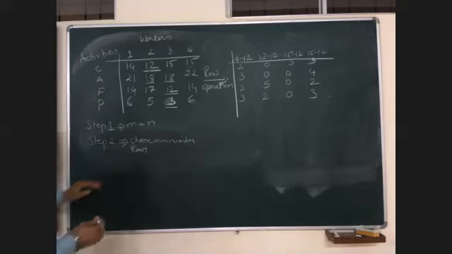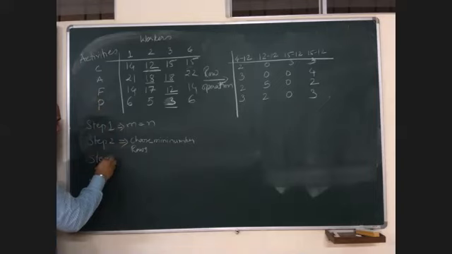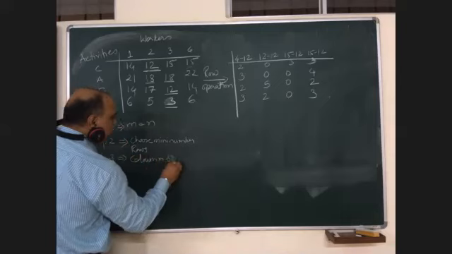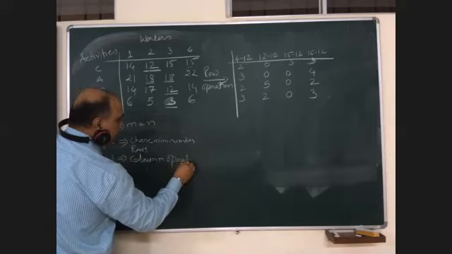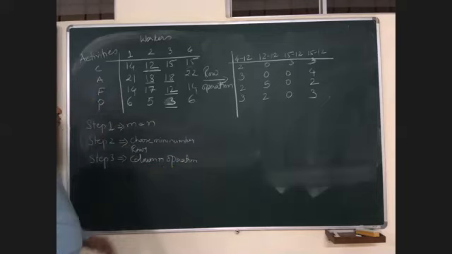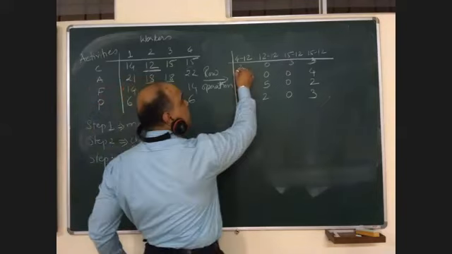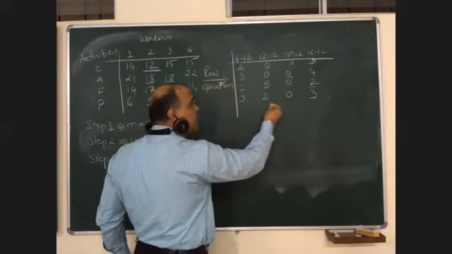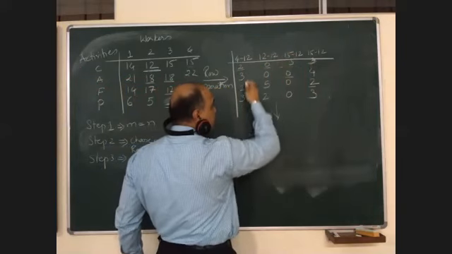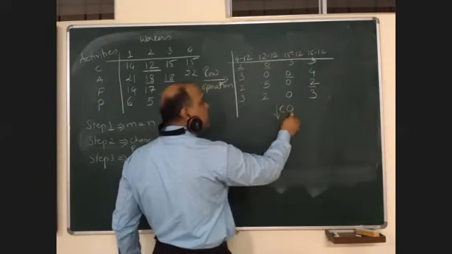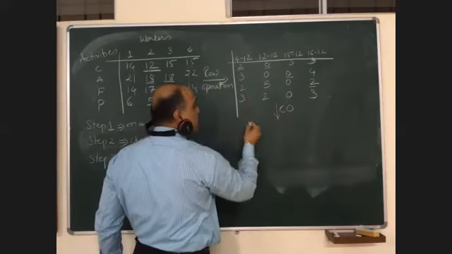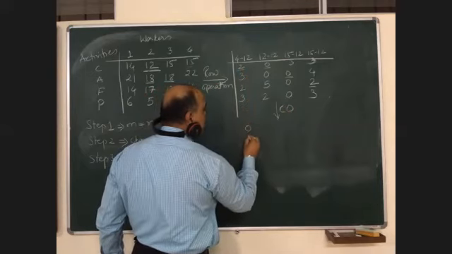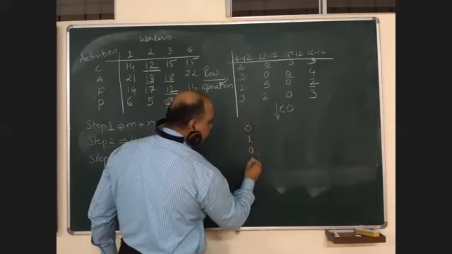Now, after row operations, step 3 is column operation. What is column operation? From each column, choose the minimum and subtract that minimum from all other elements of the same column. So this will be column operation, CO. Now the minimum is 2, so 2 minus 2 is 0, 3 minus 2 is 1, again 0, again 1.